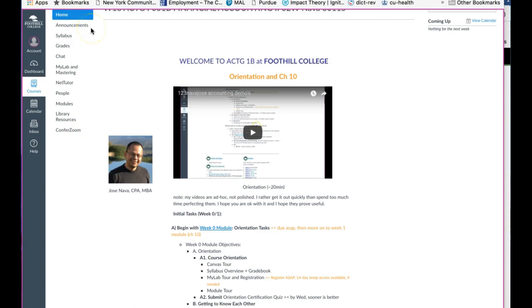Announcements is my way to keep you up to date with the class. There will be some recurring announcements that I'll be making. For example, I'll be making some initial beginning of the week announcements that give you the agenda for the week. That basically duplicates what you see in the central panel here, as well as reflects what's in the syllabus. So I'm trying to keep you up to speed and informed, and give you reminders as to what's going on each week at the beginning on Monday morning.